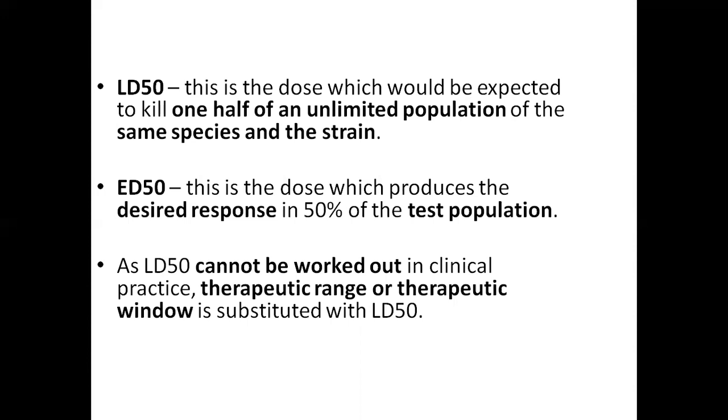Example for therapeutic window phenomena is clonidine and antipsychotic drugs. The plasma concentrations of the antipsychotic drug will be from 50 to 150 micrograms per milliliter of plasma.